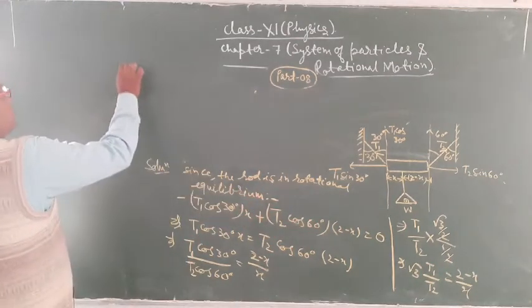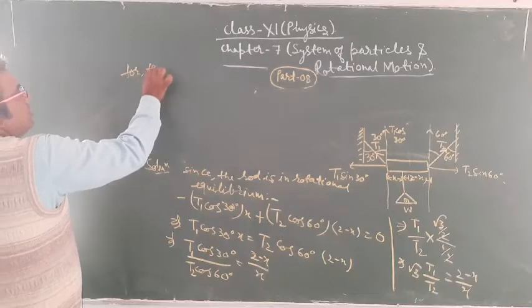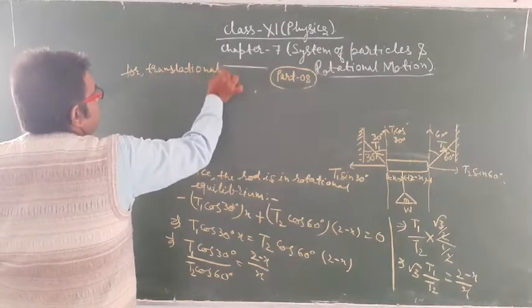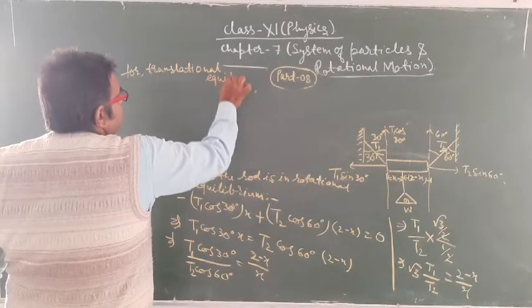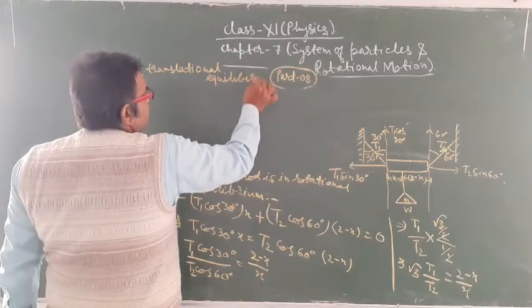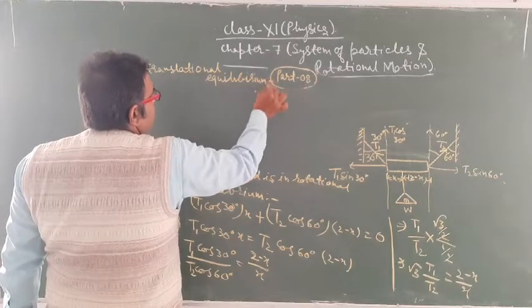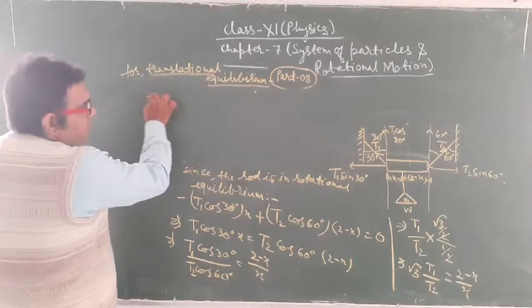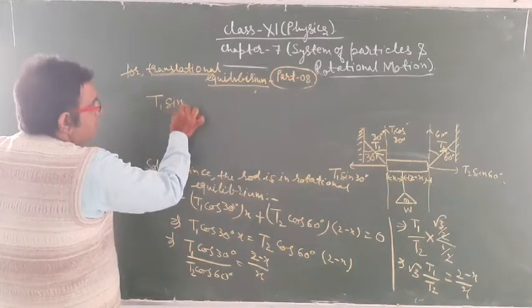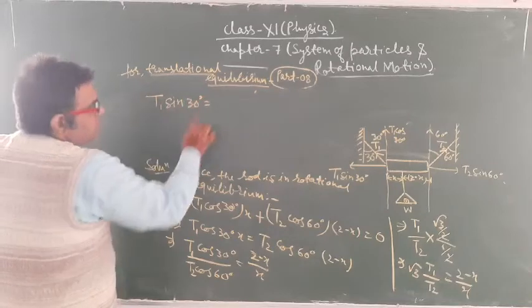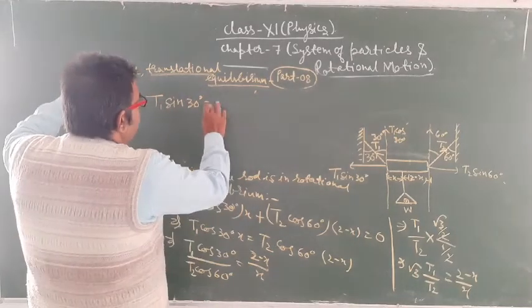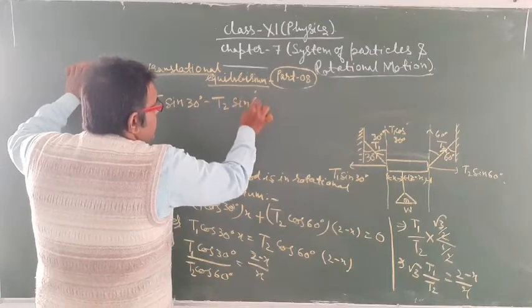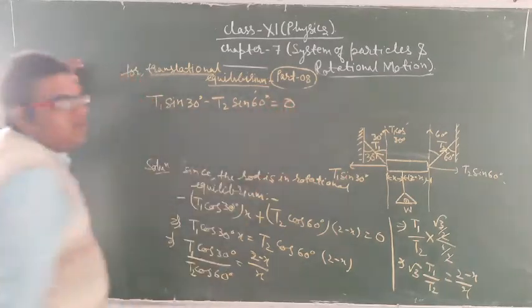Now for translational equilibrium, we have T1 sin 30 degree minus T2 sin 60 degree, and it is equal to 0.